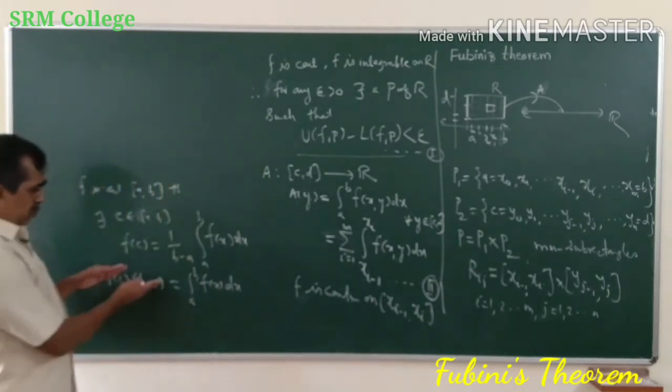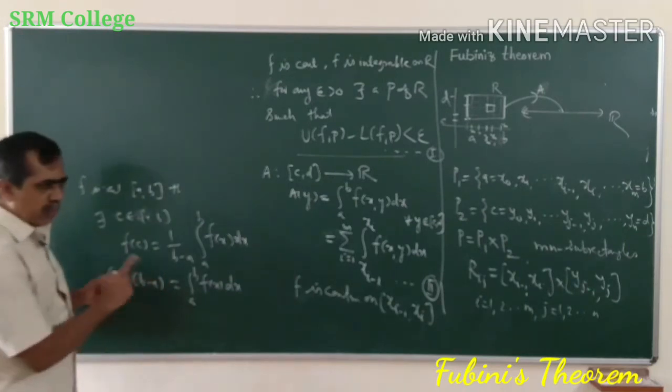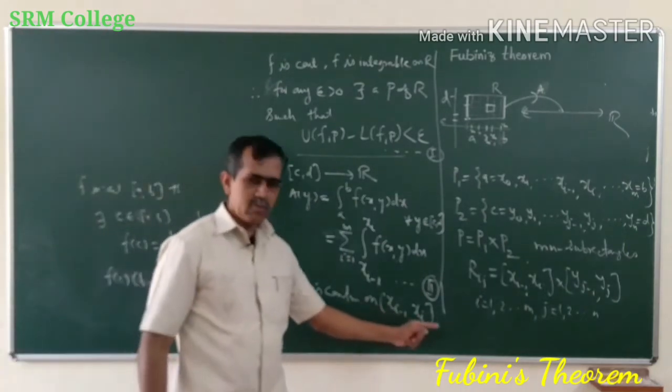Okay, very similar. So I now apply this mean value theorem to this function over xi minus 1, xi.